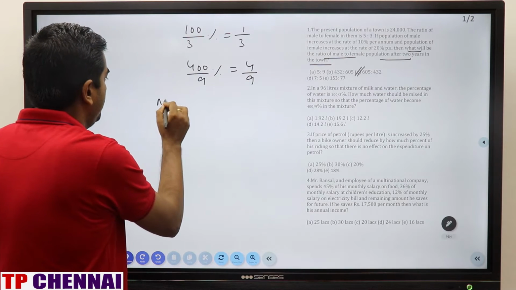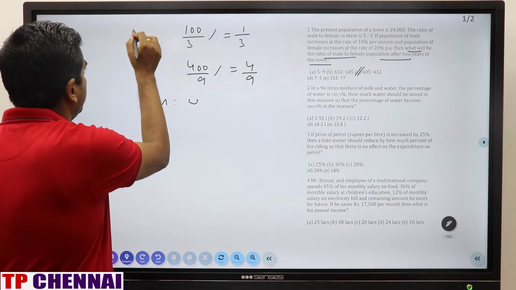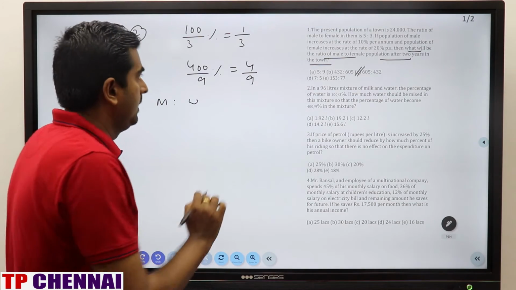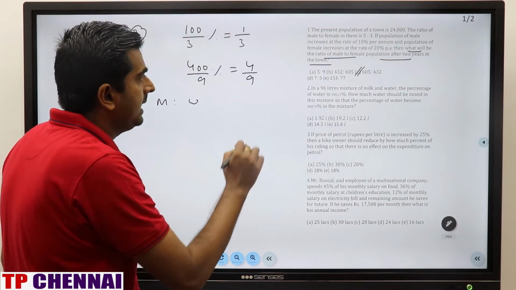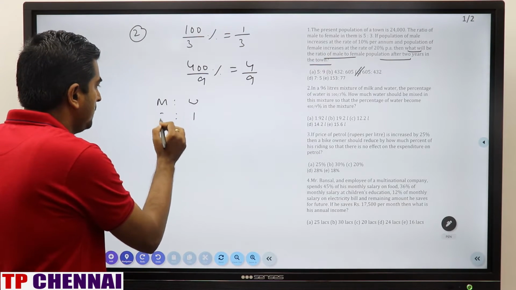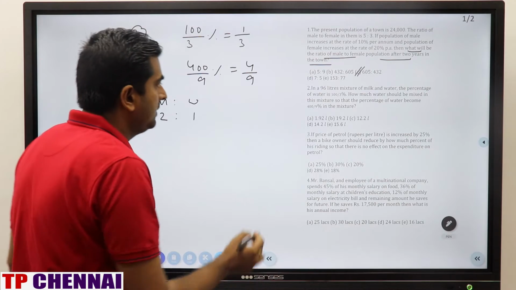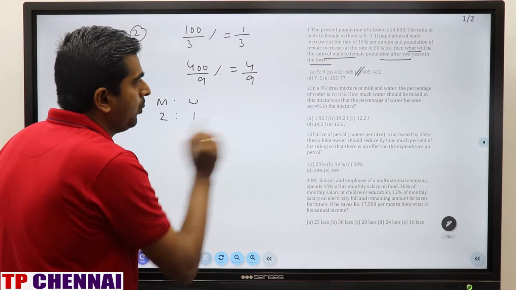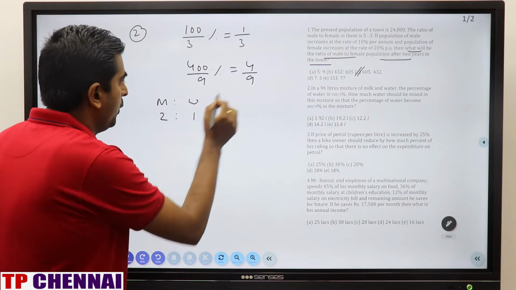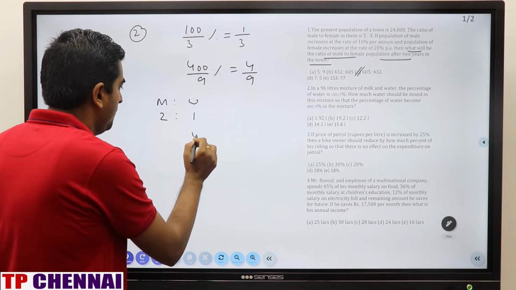I am writing milk here and water here. In the first case, the total is 3 parts, water is 1, so milk is 2. In the second case, the total is 9, water is 4, so milk is 5.